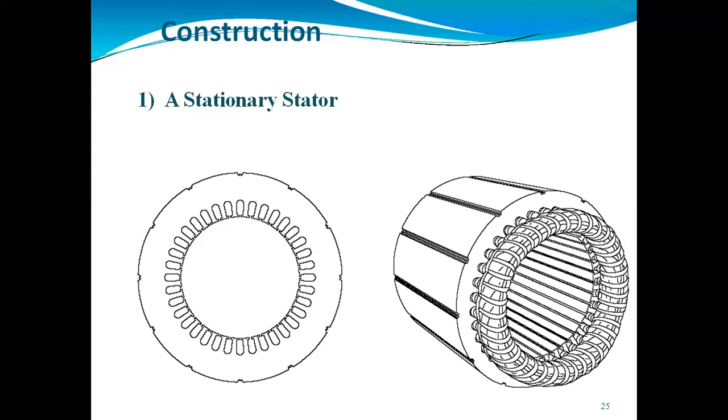Here we are taking the coils. These are insulated wires which are inserted into the slots. The stator of a three-phase induction motor is made using a number of slots.